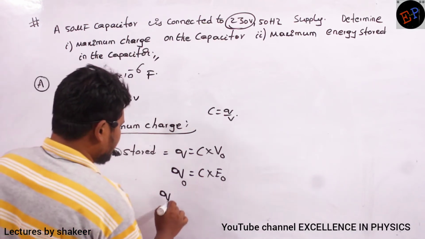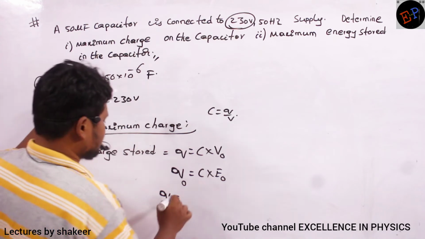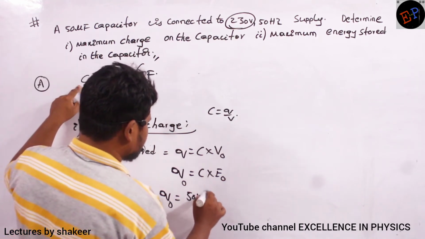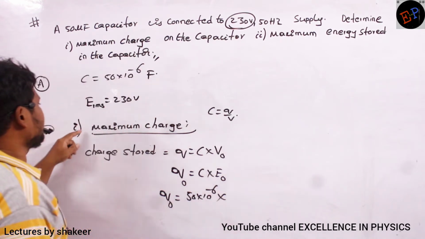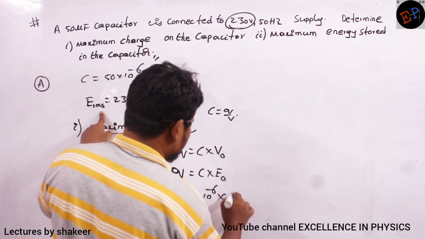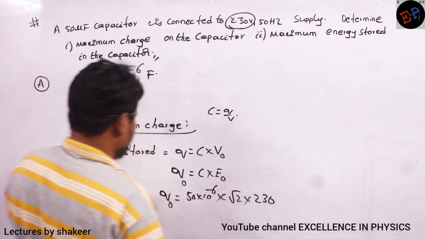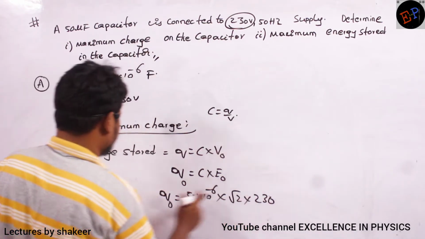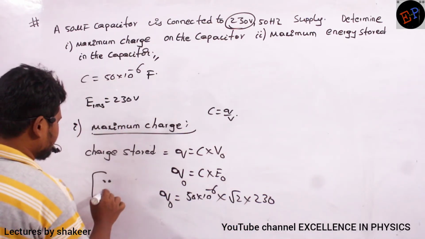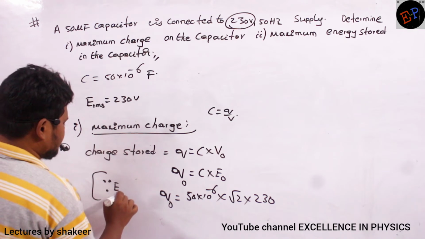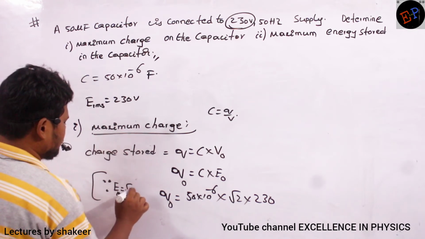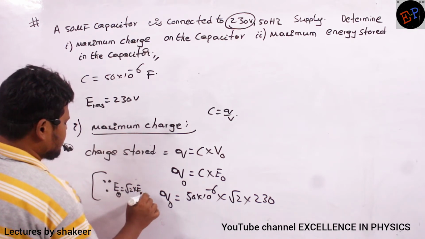So therefore Q naught is equals to capacitance, 50 into 10 power minus 6, multiplied by E naught. How can I write? Root 2 times of 230. I can write like this, no? In the brackets, if you want, you write down. So since E naught is equals to root 2 times of ERMS.